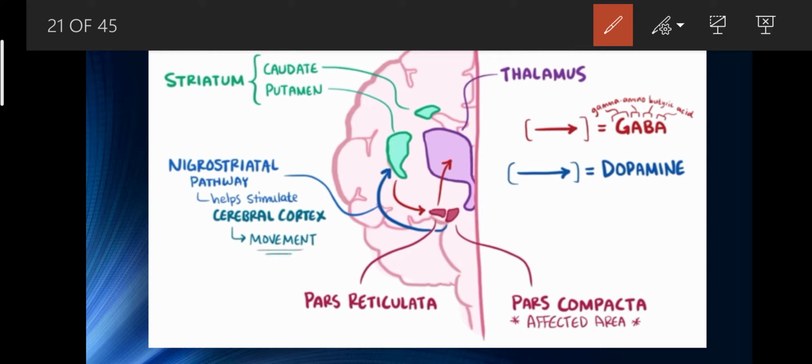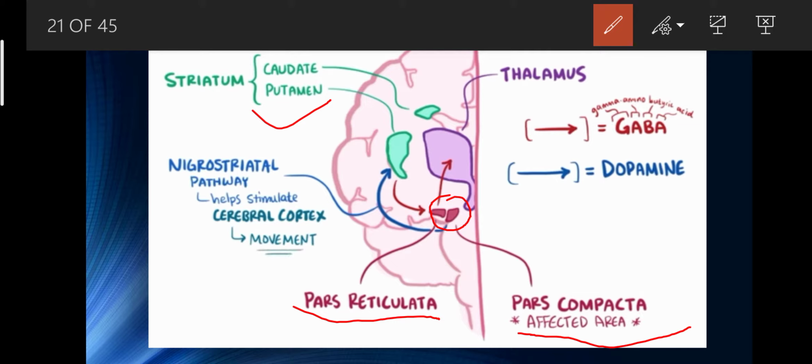Okay, so the substantia nigra is this. It has two parts: first is pars reticularis and the other is pars compacta. It sends a signal to the striatum, which also has two parts: first is caudate and putamen. These caudate and putamen transfer a signal to the thalamus. Then the thalamus transfers to the cortex, then the motor neuron transmits the signal to the sensory neuron, then the reflex takes place.